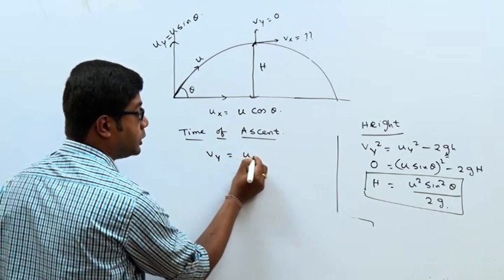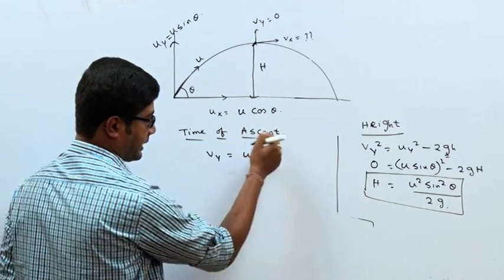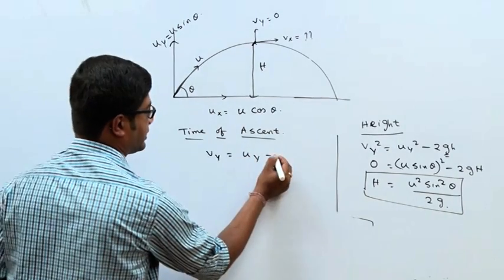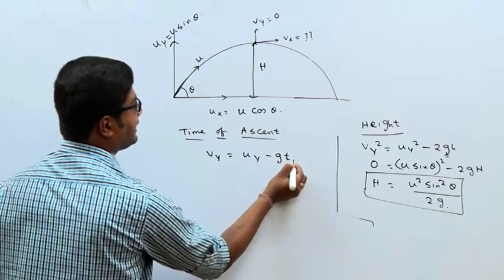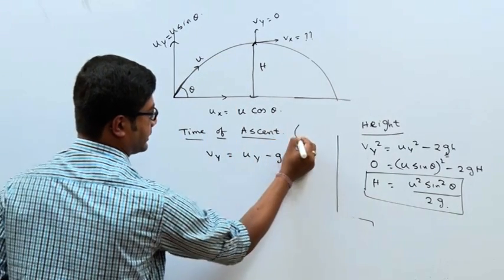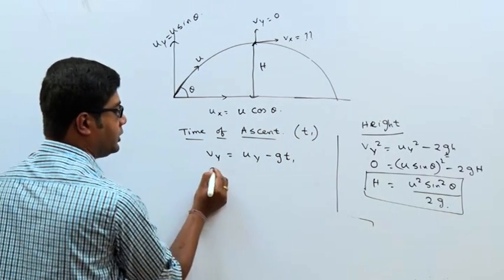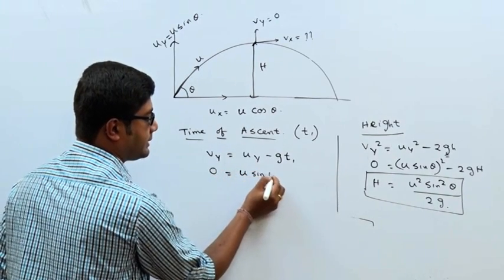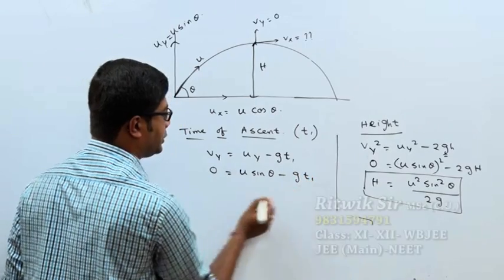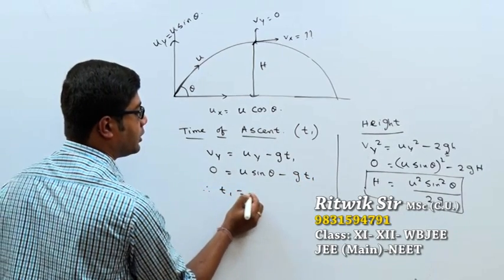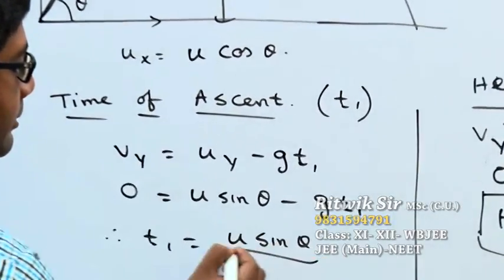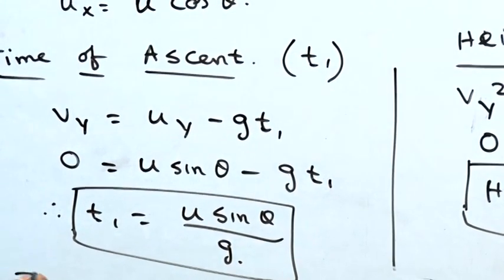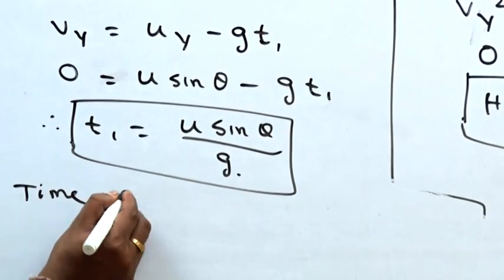Vy is equal to uy minus gt, since upward means acceleration due to gravity is negative. Let t1 be the time of ascent. Vy is 0, uy is u sin theta, so 0 equals u sin theta minus gt1, therefore t1 will be u sin theta by g. This is the time of ascent.